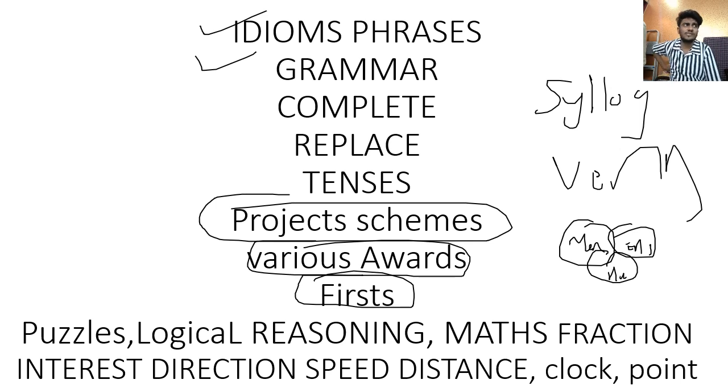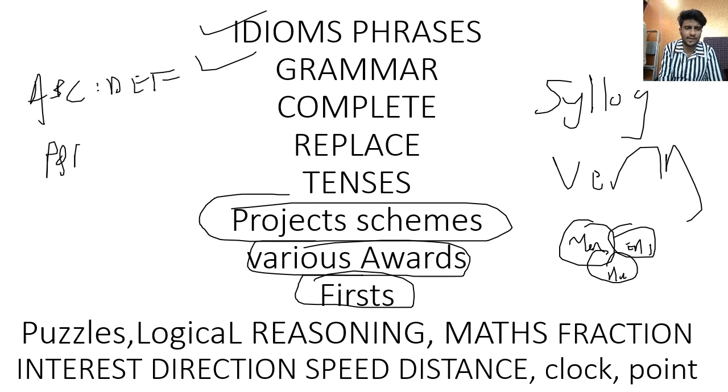Then these are the main questions, analogy based, like ABC is equal to DEF, so PQR will be equivalent to what? STU. There were different kinds of options given. So these kinds of things. Next in the series, these kinds of questions were asked.